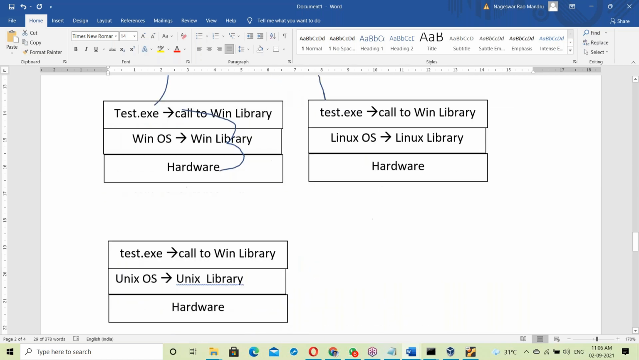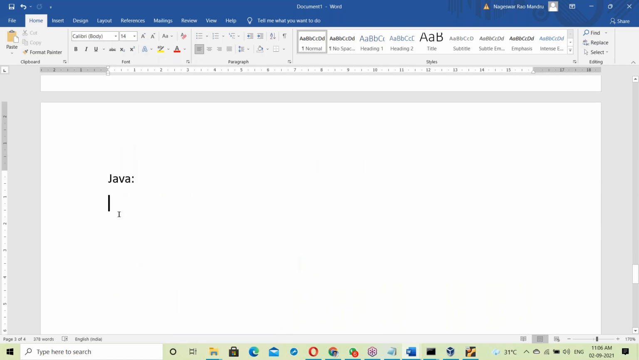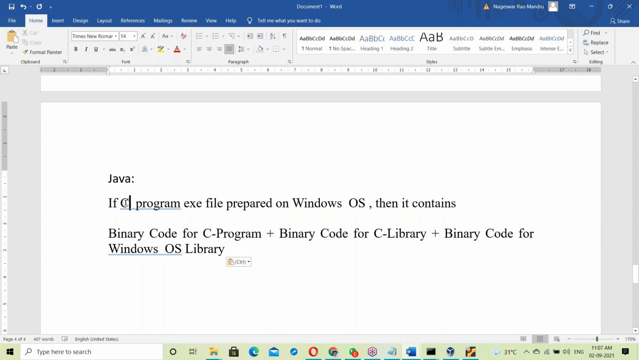Prepared on Windows. This is the same example for Java. In place of C, Java. A Java program produces not an exe file but a dot class file. The Java program's dot class file is prepared on Windows OS.